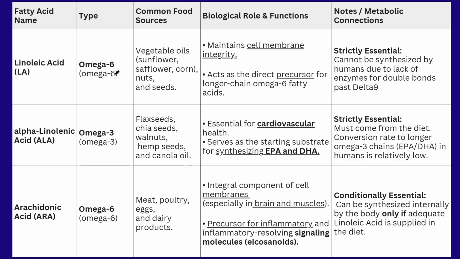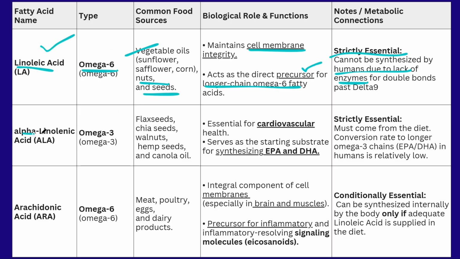Okay, first one is omega 6 fatty acids. The example is linolenic acid. It is present in vegetable oils and some of the nuts and seeds. It is helpful for maintaining the cell membrane integrity. Along with it, it is helpful for the production of long chain omega 6 fatty acids, acting as a precursor. It is strictly important to the body because our human body doesn't have the enzymes to produce linolenic acid.